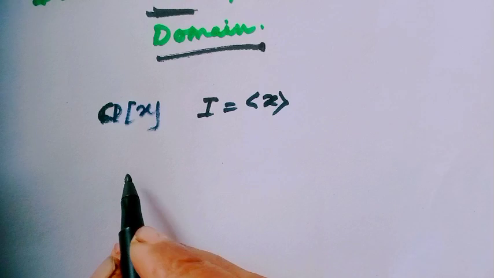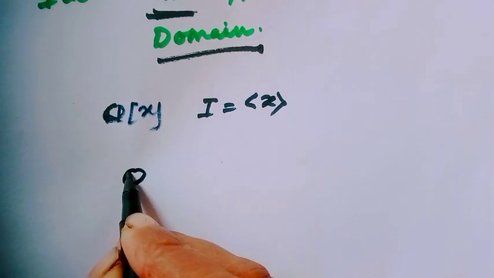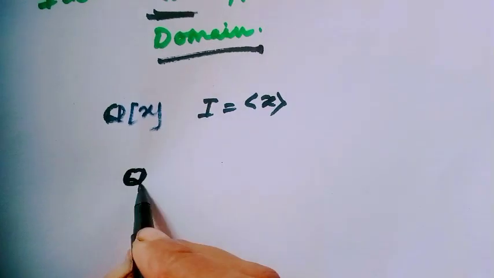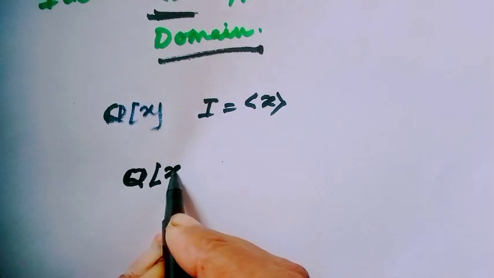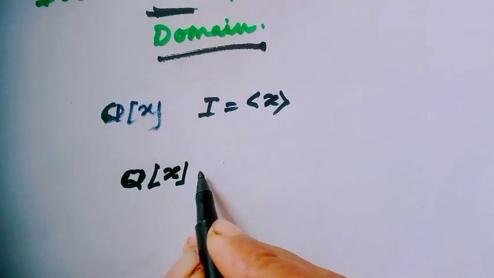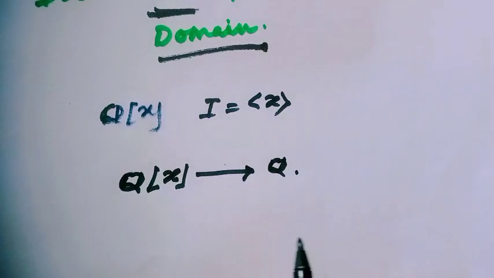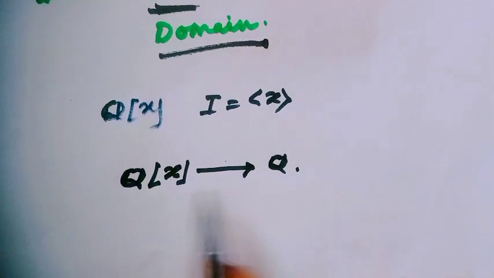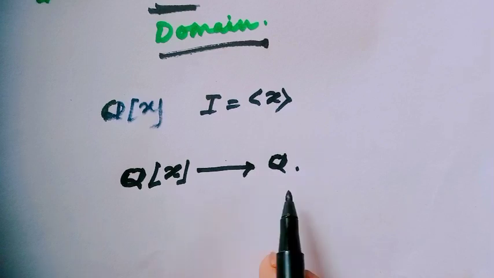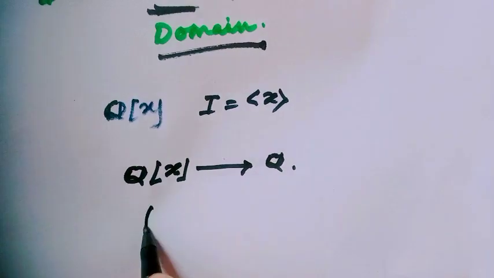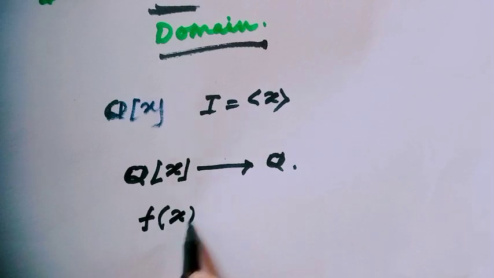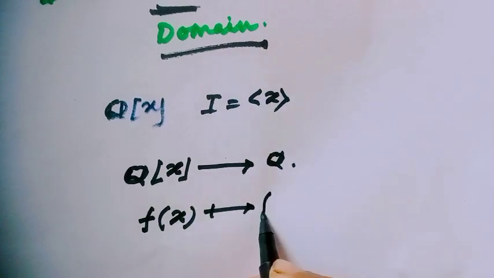Just notice, in the first isomorphism theorem, I had defined the map Q[x] to Q, and this mapping is the evaluation mapping. So here the mapping is defined as f(x) maps to f(0).